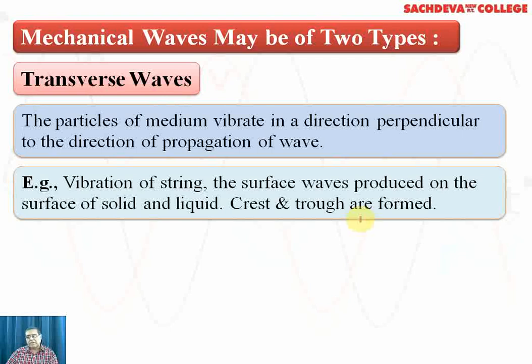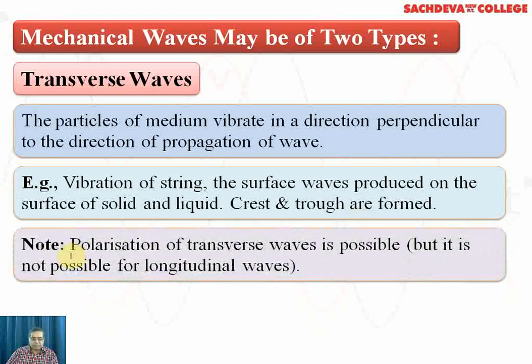Otherwise, if the propagation is continuous, then distance between the two consecutive crests or the consecutive troughs will be taken as wavelength. Similarly, we can define frequency, that is the number of vibrations made by the wave in 1 second. If n vibrations are completed in 1 second, then one vibration will be completed in 1 over n seconds. So T is equal to 1 over n.